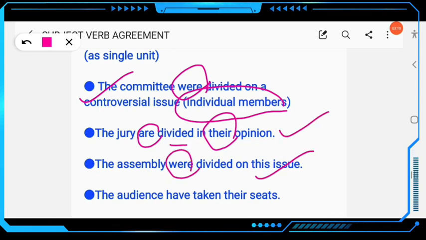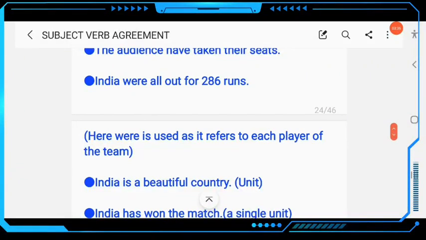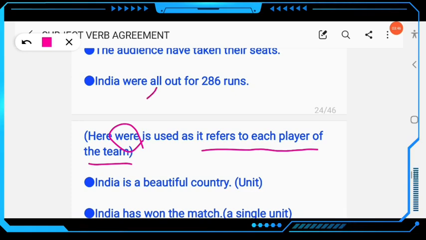The next example: the audience have taken their seats. Audience is plural here. The audience have taken their seats. The next example: India were all out for 286 runs. That means here were is used as it refers to each player of the team. India was not, don't use was. India were all out for 286 runs.